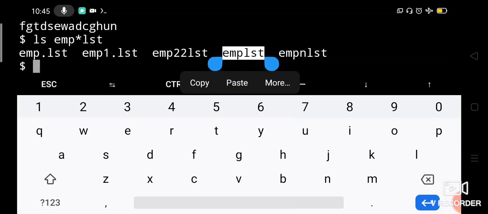Okay, so this is how you can use the star and question mark for representing the short forms of the file name. Some patterns you can write will give you short forms and easier, less keying of the commands. Okay, and as soon as these meta characters are encountered, the shell will take this meta character and bring it into its simpler form and then hand it over to the kernel for further execution.